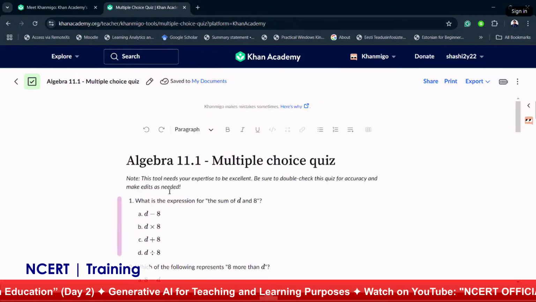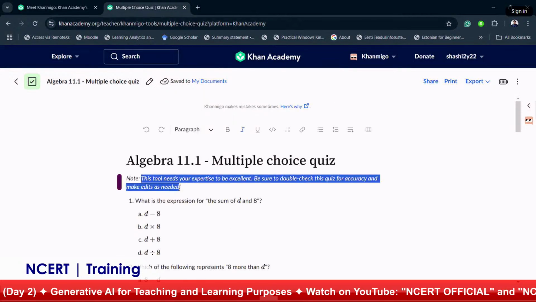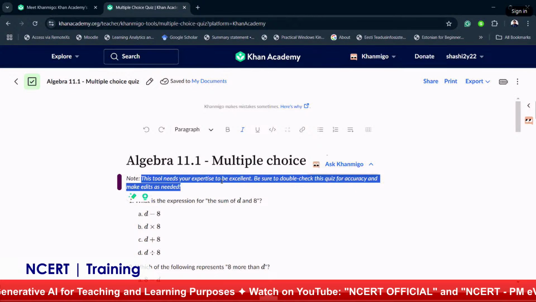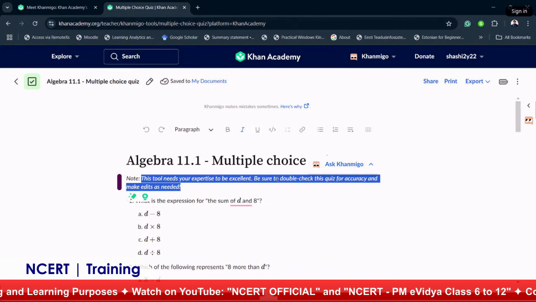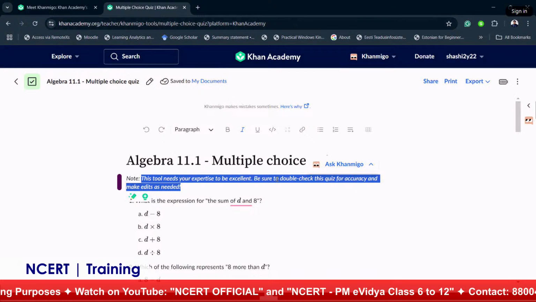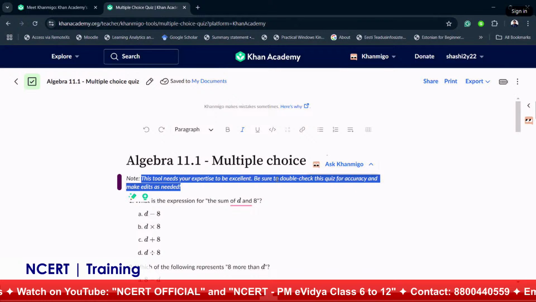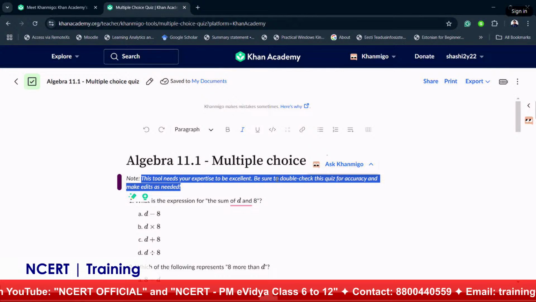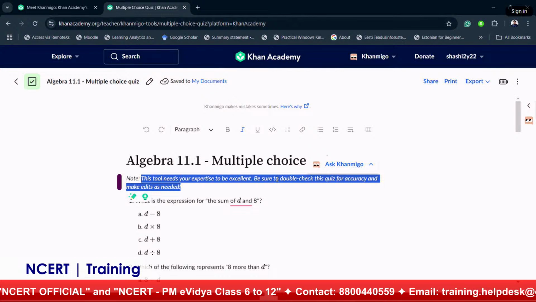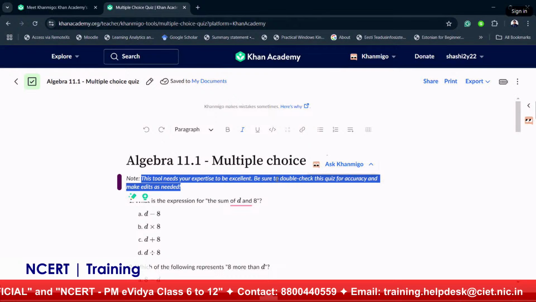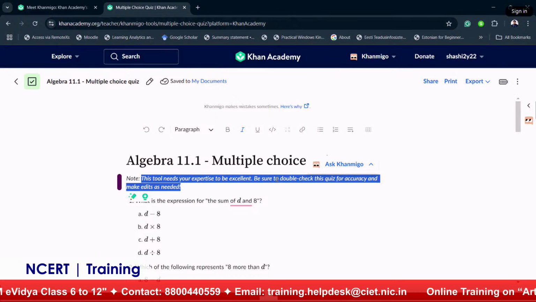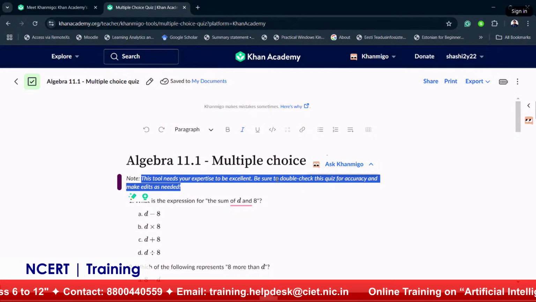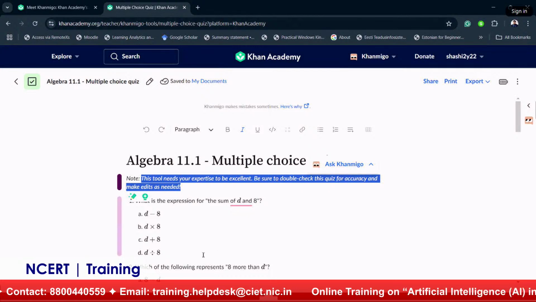Now here, one thing is very important: even the tool is suggesting that this tool needs your expertise to be excellent, and to be sure to double check. And I'm again emphasizing this: whatever the engine or tool is generating, either the content or the quiz or anything, without your evaluation, without teachers being at the center, don't put anything in front of the students until you evaluate each and every text very carefully.